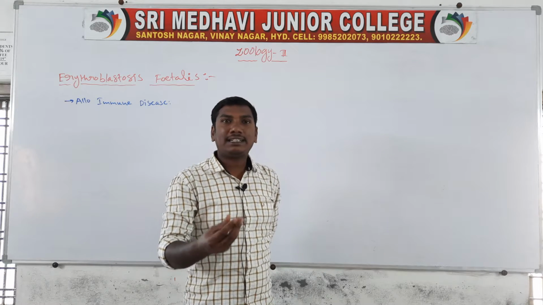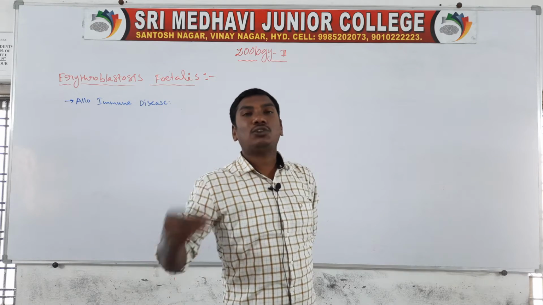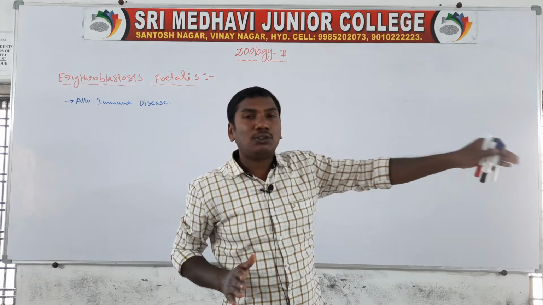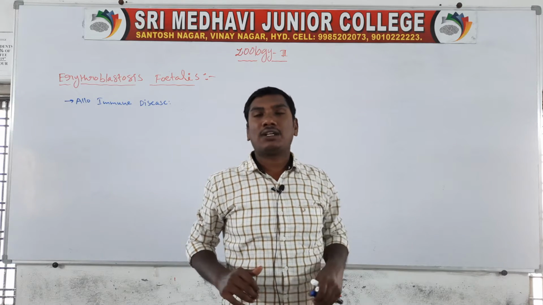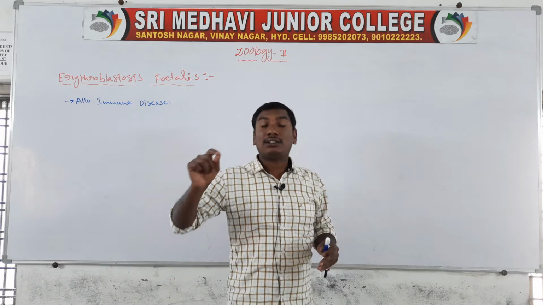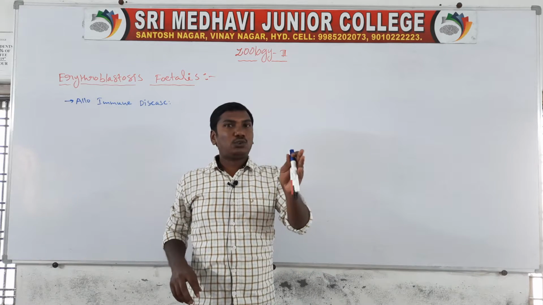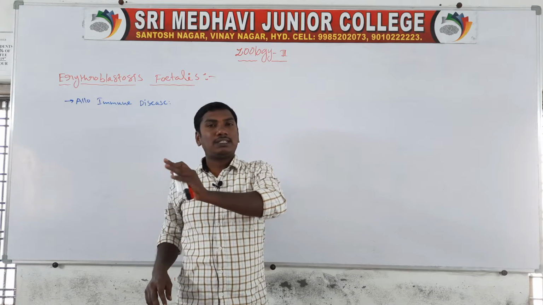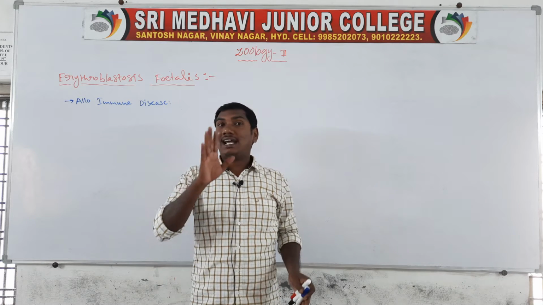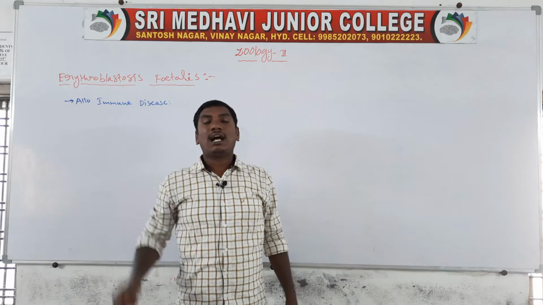In these 23 pairs of chromosomes, 22 pairs are the autosomes. The first to the 22nd chromosome pairs are called autosomes, and the last, 23rd pair of chromosomes is called the allosome.